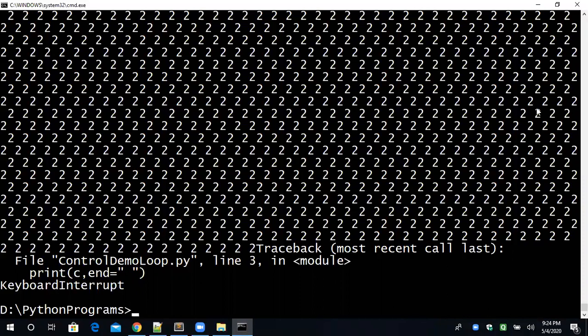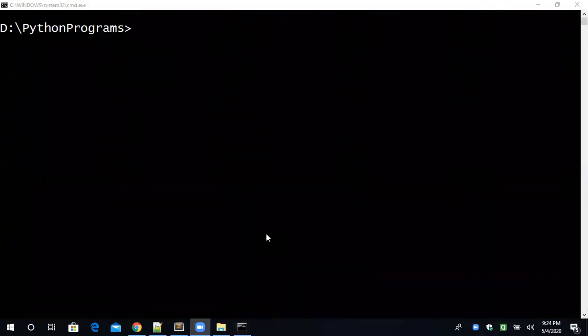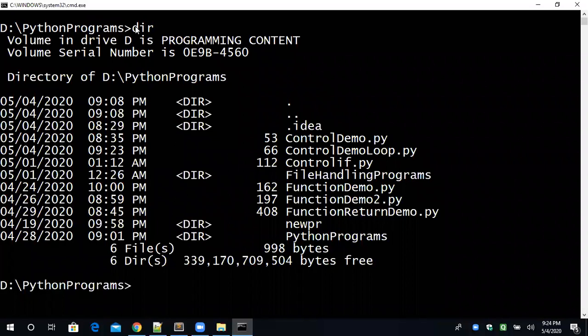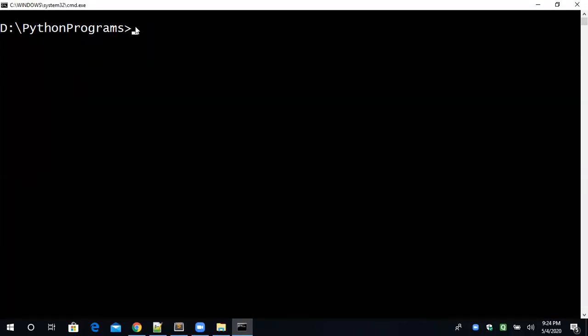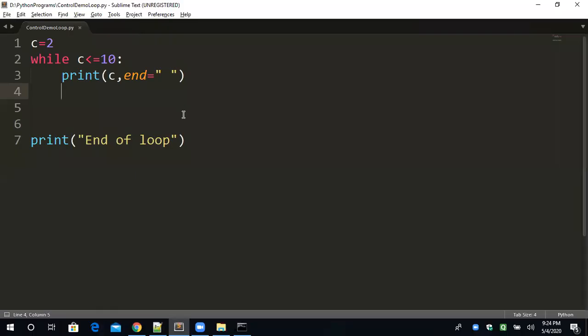Just a moment. I'm just clearing the screen by CLS. A few basic commands you must be aware of, because when we start the Django framework, you must know these basic DOS commands, like CLS is used to clear the screen, dir is used to display all the directories and the files which exist in the Python programs. Understand? Not more than that. I'm just switching to the programming window. Alt tab. Alt tab is basically used for switching the screens.